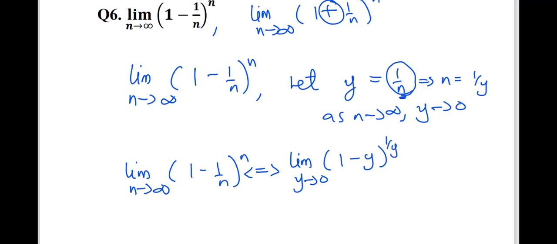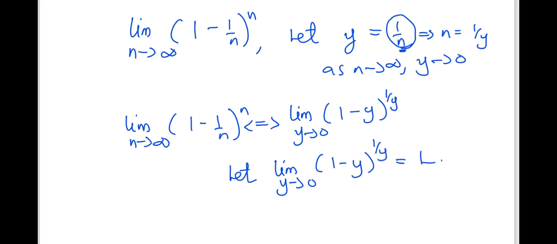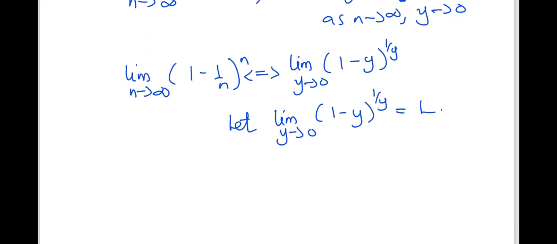But we want the value of this particular limit, and we don't know what the value is. So we can say let the limit as y goes to 0 of (1 - y)^(1/y) equal L. Here we are going to take log of both sides.